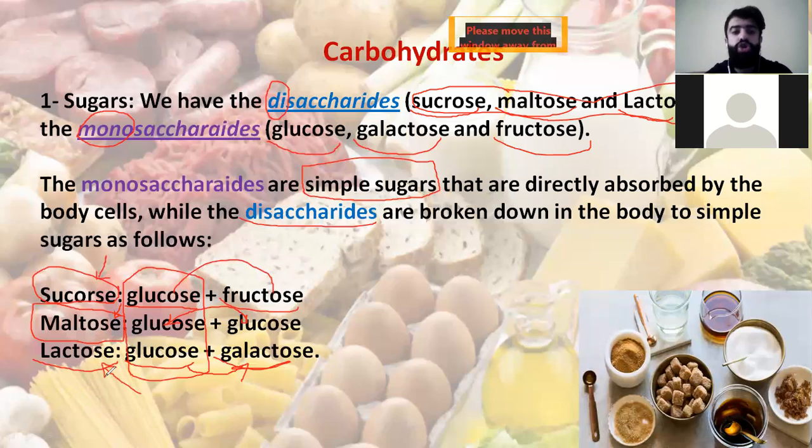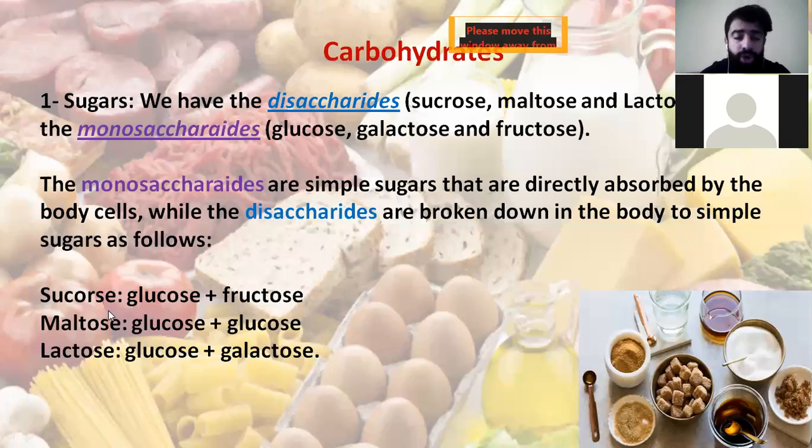Here you have to know that the simple type of sugars of the carbohydrates is called the monosaccharides. That's why it's directly absorbed. While disaccharide, from its name, is two sugars connected to each other.